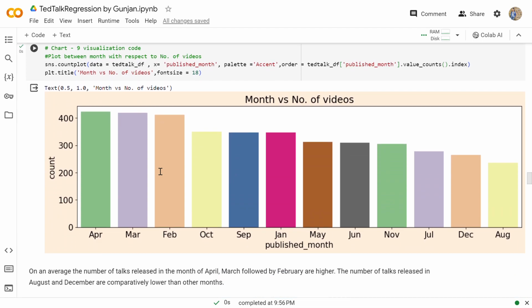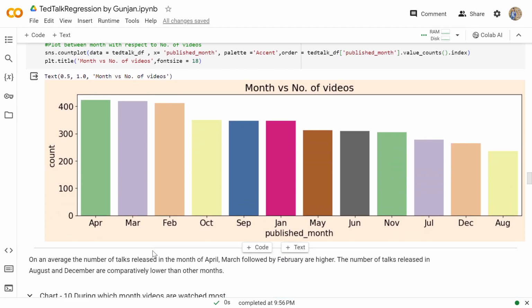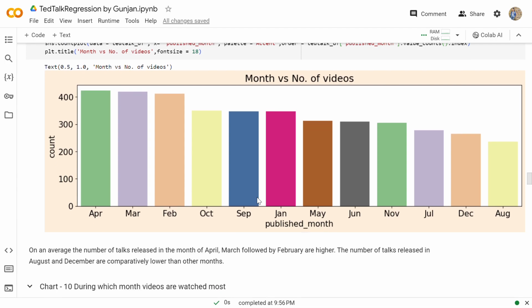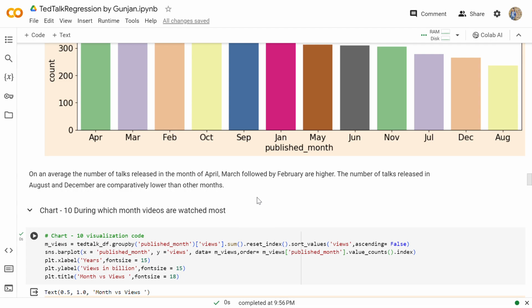Then chart 9 represents during which month most of the videos are released. So with the help of this bar chart, we can say that on average, the number of talks released in the months of April and March, followed by February, are higher. The number of talks released in August and December is comparatively lower than in other months.